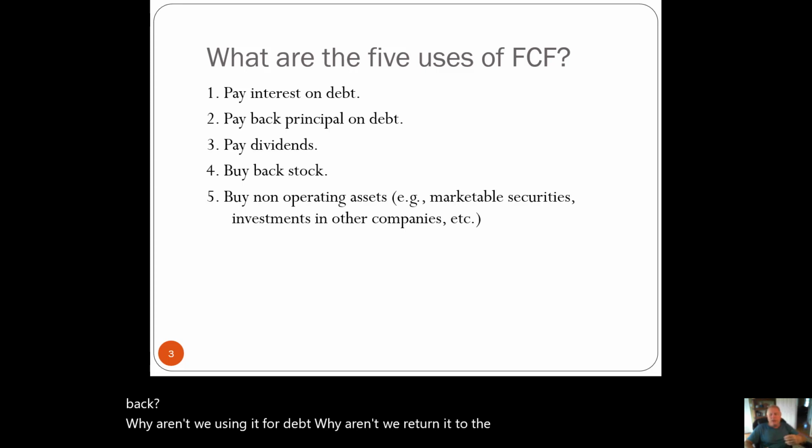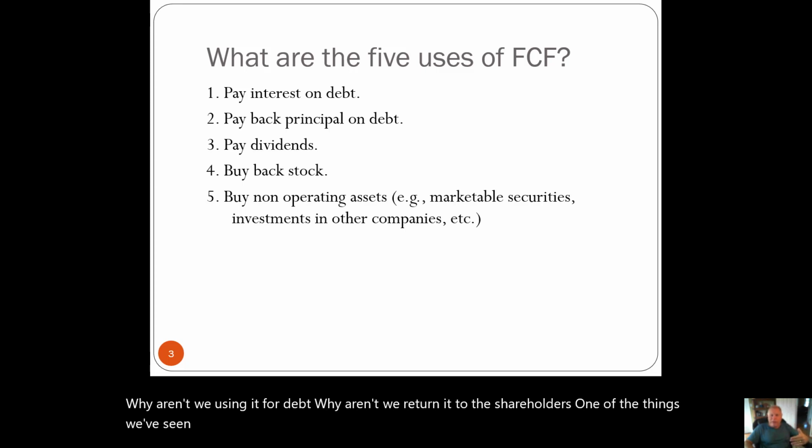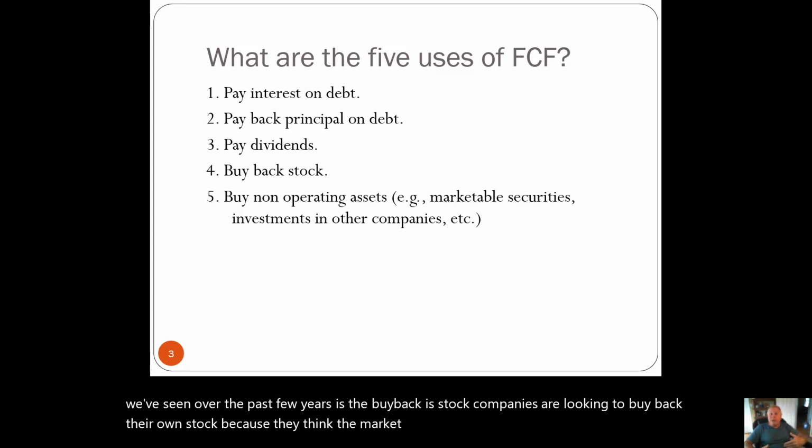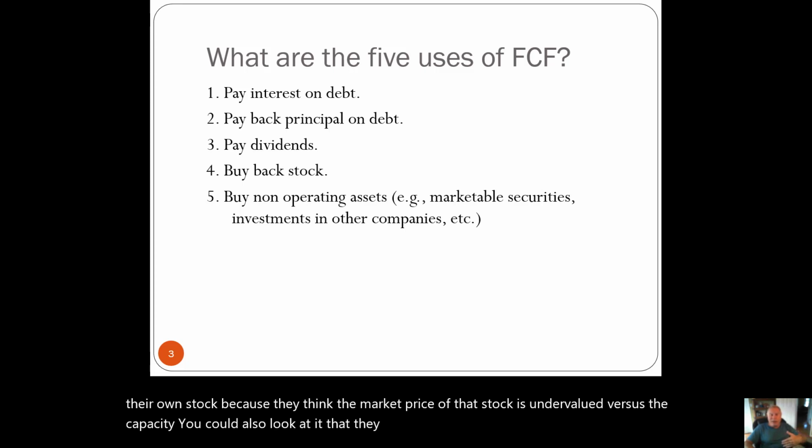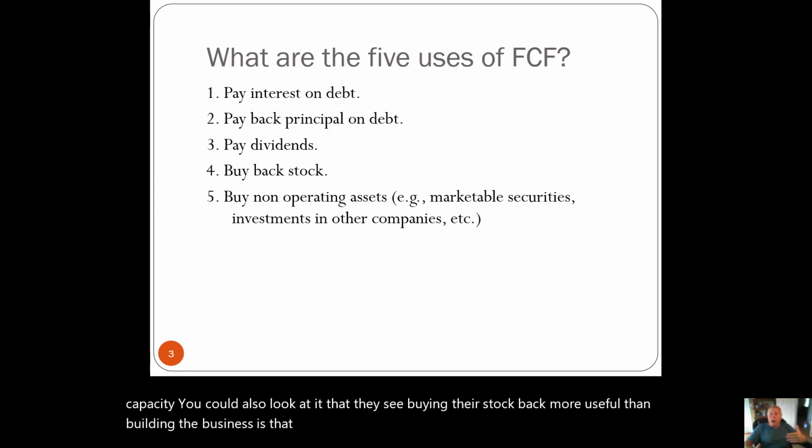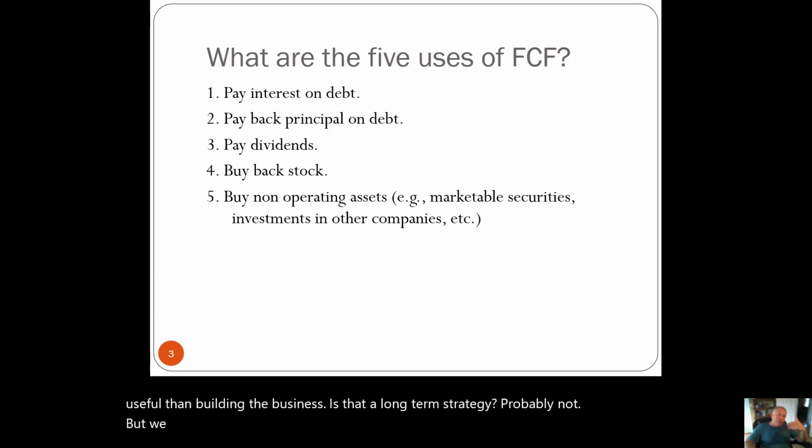One of the things we've seen over the past few years is the buyback of stock. Companies are looking to buy back their own stock because they think the market price of that stock is undervalued versus the capacity. You could also look at it that they see buying their stock back more useful than building the business. Is that a long-term strategy? Probably not. Okay? But we got to understand why we use it.